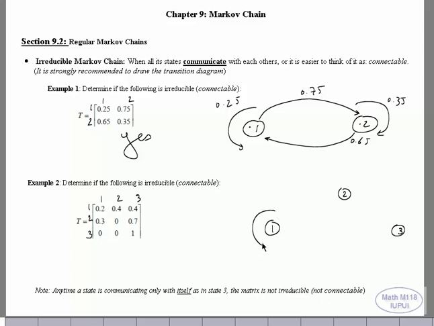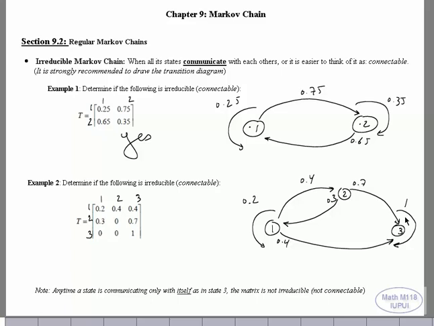1 to 1 is 0.2. 1 to 2 is 0.4. 1 to 3 is 0.4. 2 to 1 is 0.3. 2 to 2, there is no traffic right here. 2 to 3 is 0.7. Now 3 to 1 no traffic, 3 to 2 no traffic, 3 to 3 is 1. 100% of the traffic in 3 goes around itself.